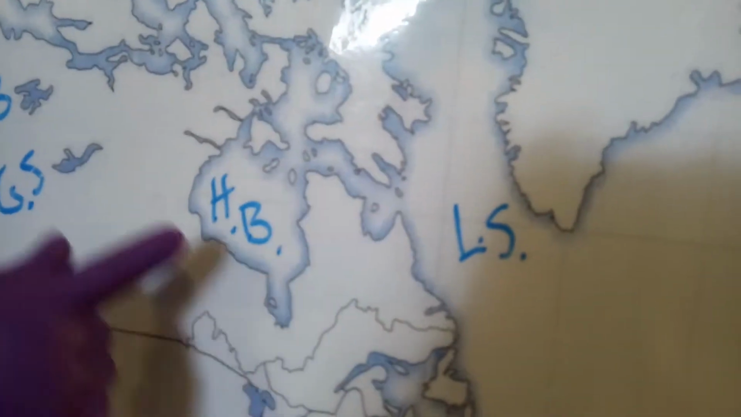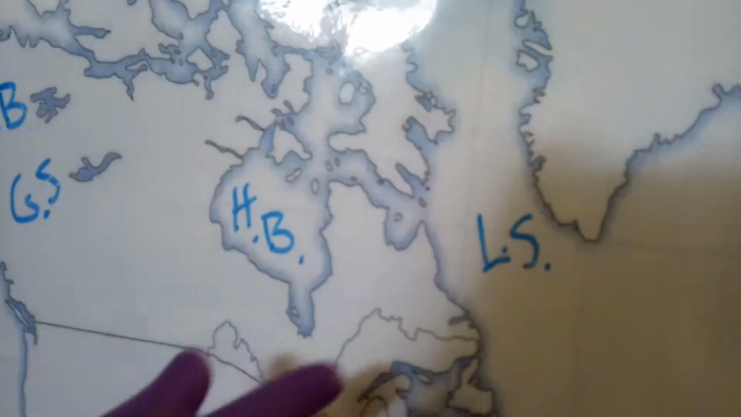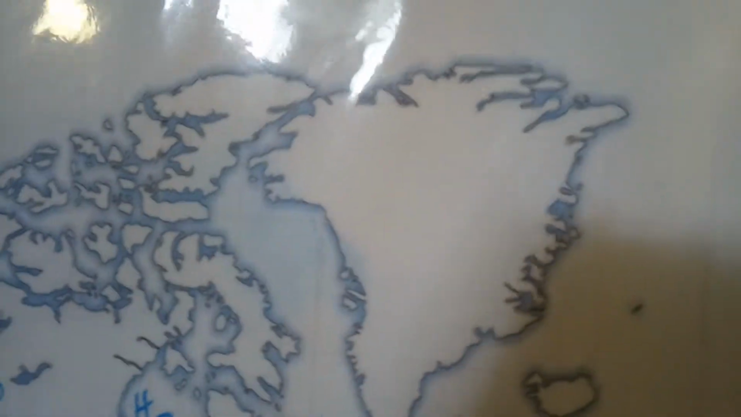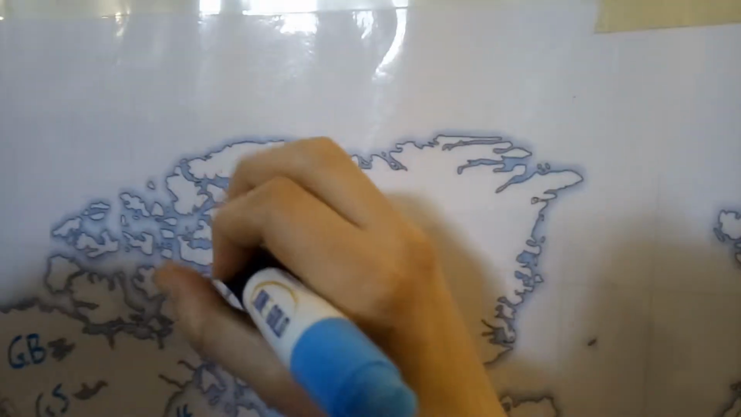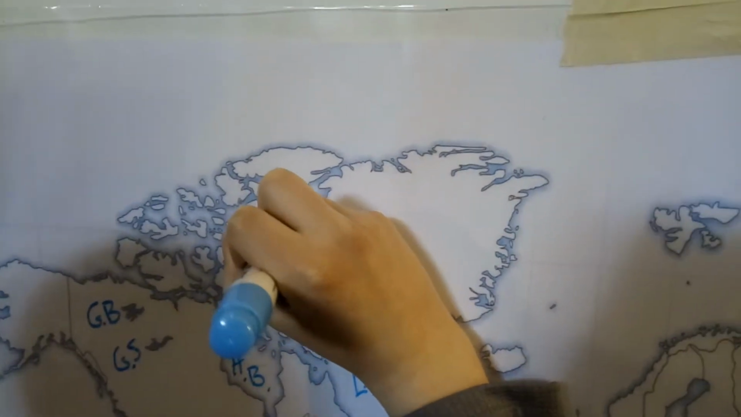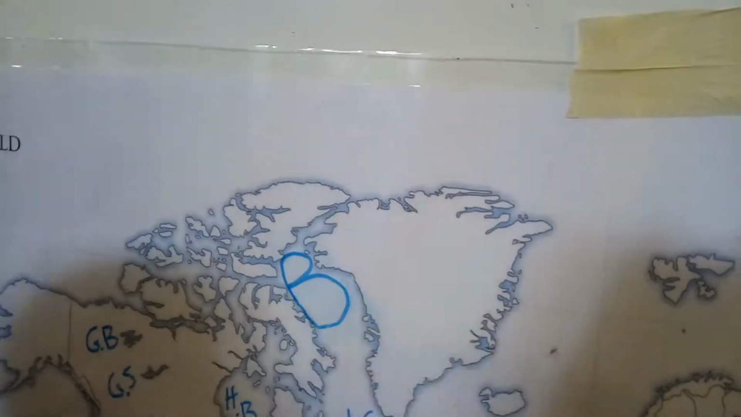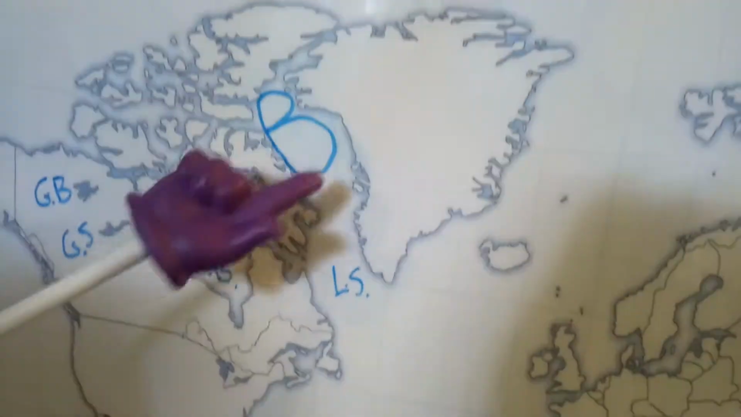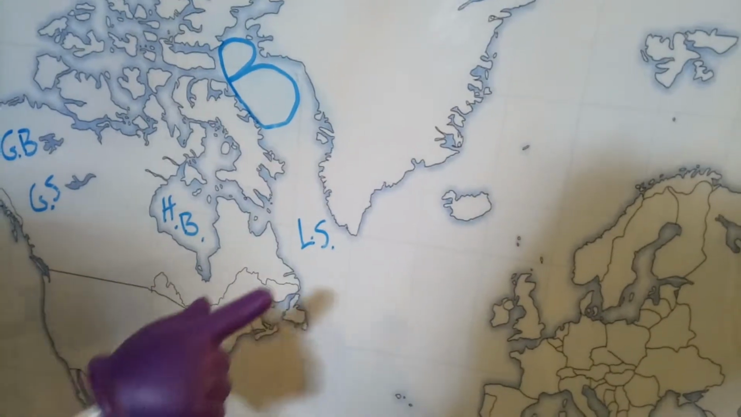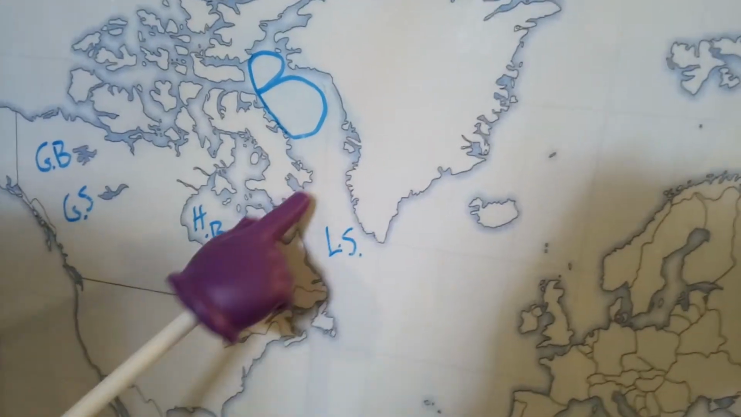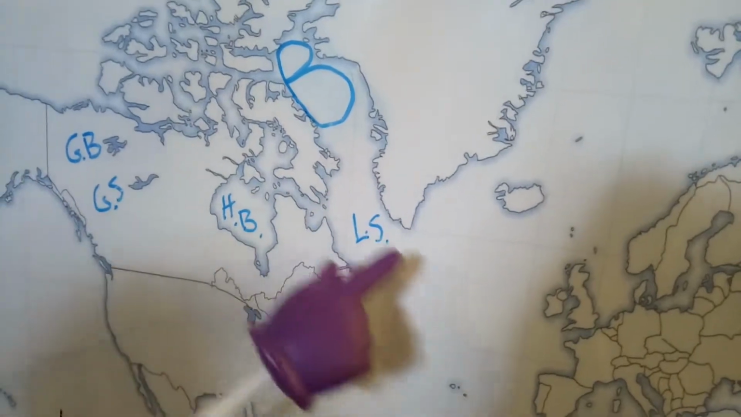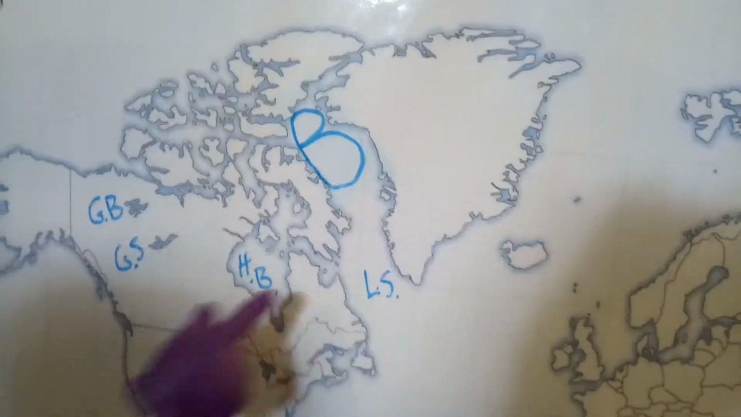And then we come over to the Hudson Bay, which was in our timeline. Hudson Bay Company. And then we have Baffin Bay. Why don't you write a B up there for Baffin Bay? All right, so that's Baffin Bay. And south of it is the LS, which stands for Labrador Sea. So that's our geography, Canadian waters for this week.